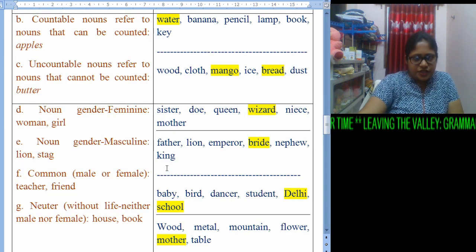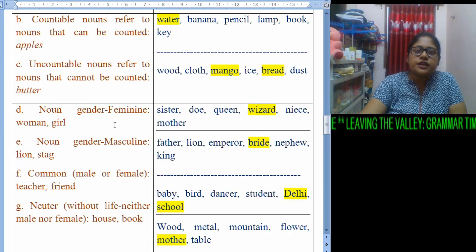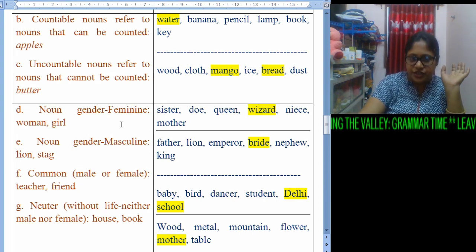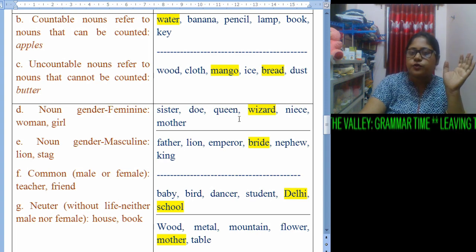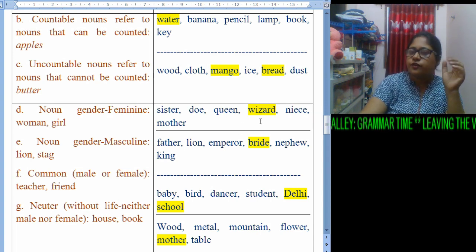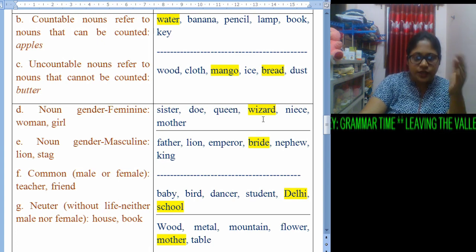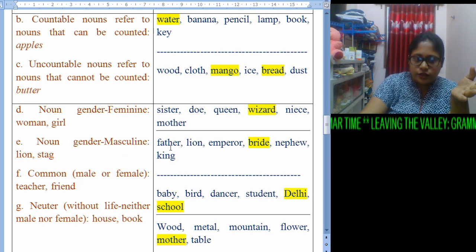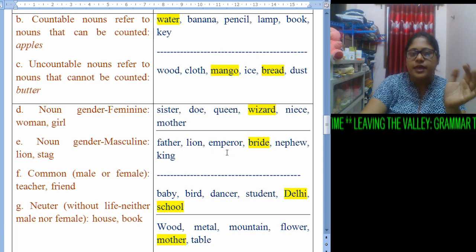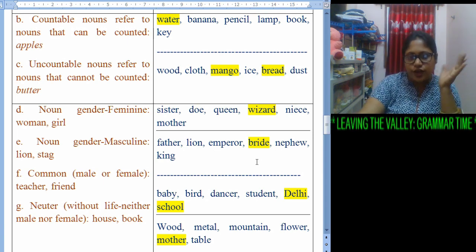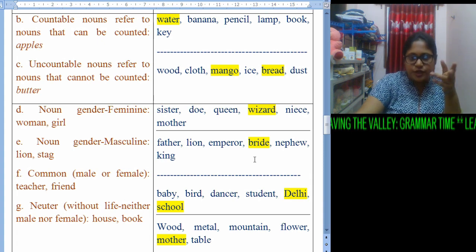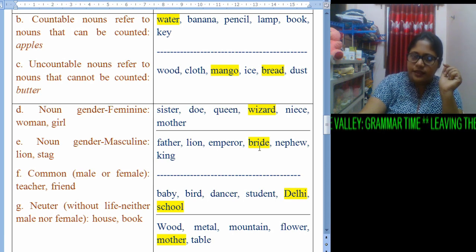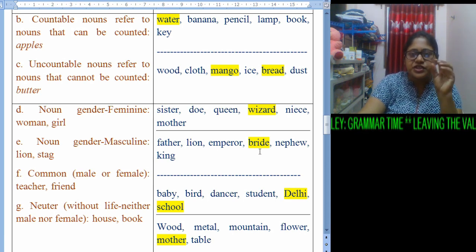Next comes part D. We were given certain words and we need to find which doesn't come under feminine gender. We were given sister, toe, queen, wizard, niece and mother. Obviously wizard doesn't come under this group. Next comes masculine gender. Here also: father, male term; lion, male term; emperor, male term; bride. This is not a male term. If it had been groom, okay, but bride comes under feminine. That's why this word doesn't fit here.